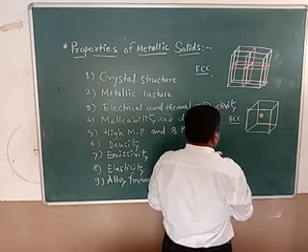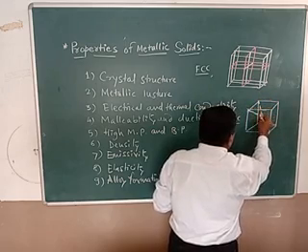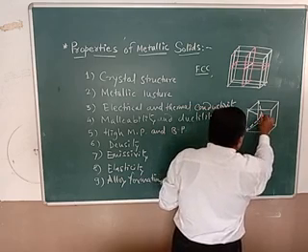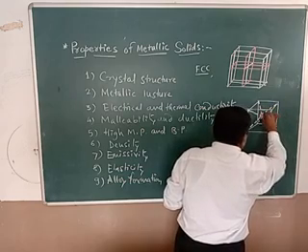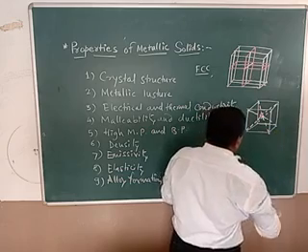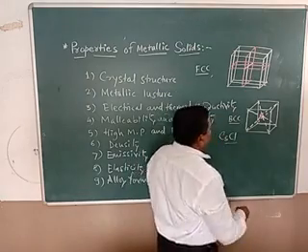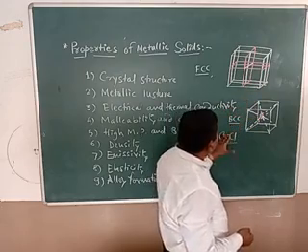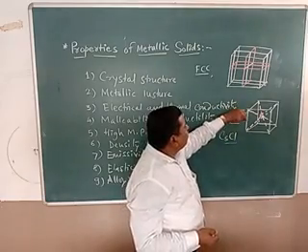If you take body-centered cubic structures, this can be drawn like here. This is the central atom. It can be surrounded by totally 8 ions. If we take the CsCl structure, CsCl is a body-centered cubic structure. Centrally, this is the Cs plus ion, which is surrounded by 8 Cl minus ions. Hence, it is called the body-centered cubic structure.